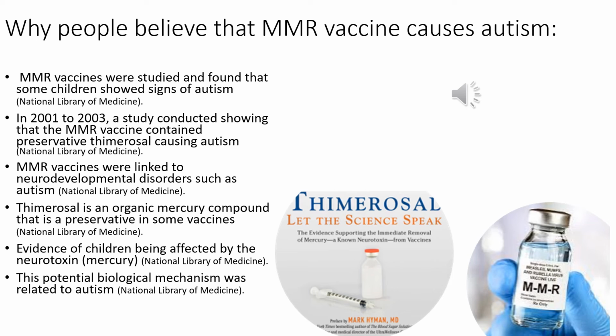The report showed that the MMR vaccines were linked to neurodevelopmental disorders such as autism. Thimerosal is an organic mercury compound that is a preservative in some vaccines and other biological and pharmaceutical products. There is evidence of children being affected by the neurotoxin mercury while they were developing, leading to a potential biological mechanism related to vaccines and autism.